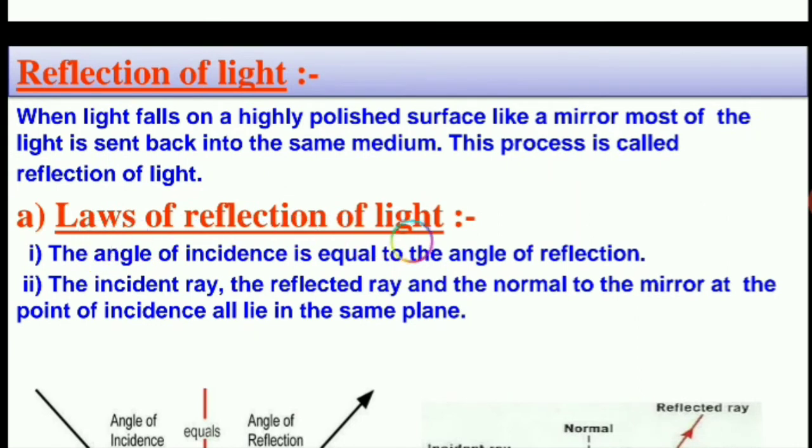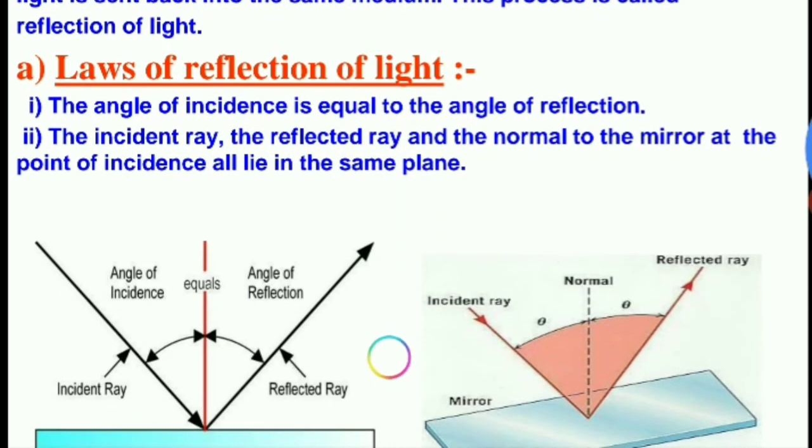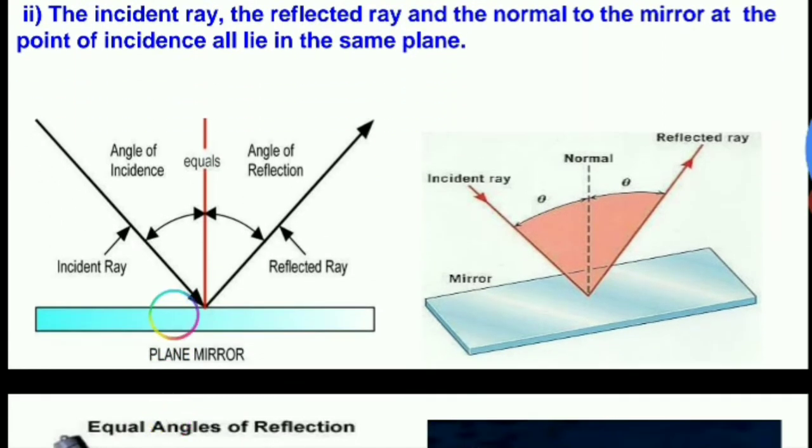So, laws of reflection of light, you must have read them earlier also. First law, the angle of incidence is always equal to the angle of reflection. See from the diagram, I have made a plane mirror where a ray is falling on the mirror. It makes a normal and it gets reflected back.